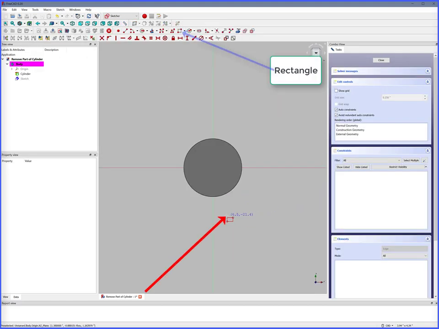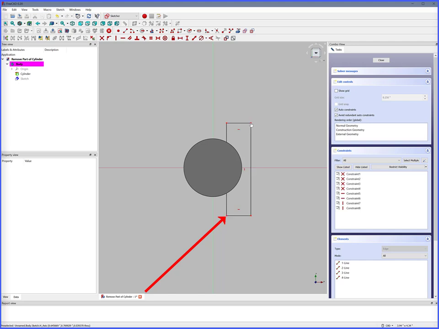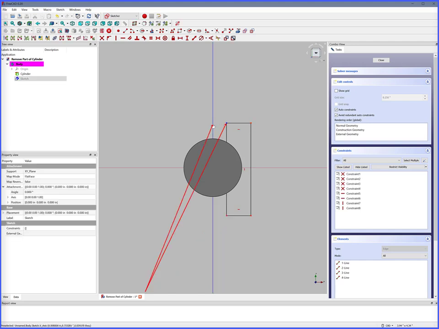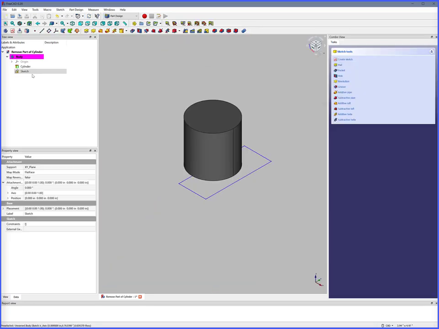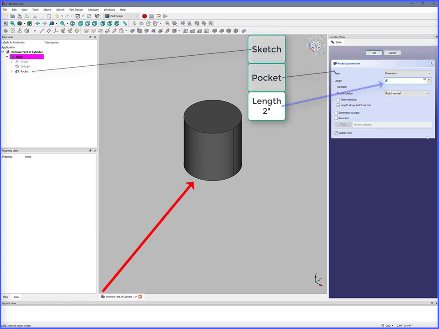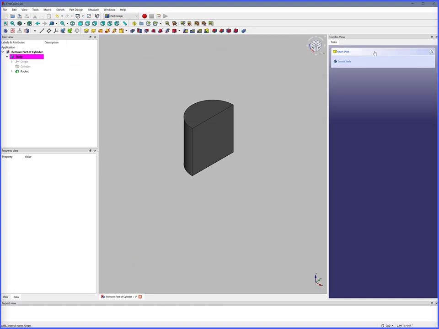Rectangle. Click, double click to complete, right click to release. Rectangle corner, Y-axis, constrain point onto object. Close. Sketch, pocket, length 2 inches, reversed, OK.